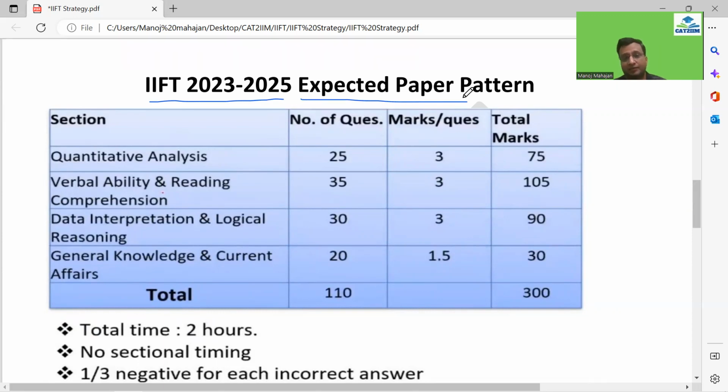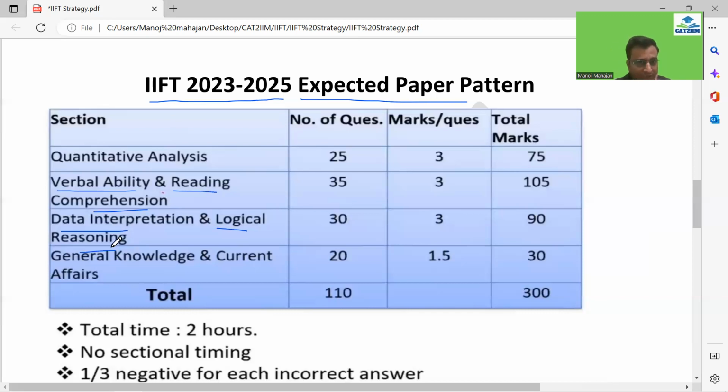But be ready for any kind of surprise also, guys, because I've seen in the past there have been 6 sections also. So 6 sections, 6 sectional cutoffs could be there, right? What happened was verbal ability and RC were different sections, DI and LR were different sections. Now when you have 6 sections, it becomes really challenging to manage your time and clear the sectional cutoff. Of course, when you have 6 sections, the sectional cutoff would be low and the overall cutoff is also bound to decrease. But we are expecting 4 sections as usual, what is coming for the past few years.